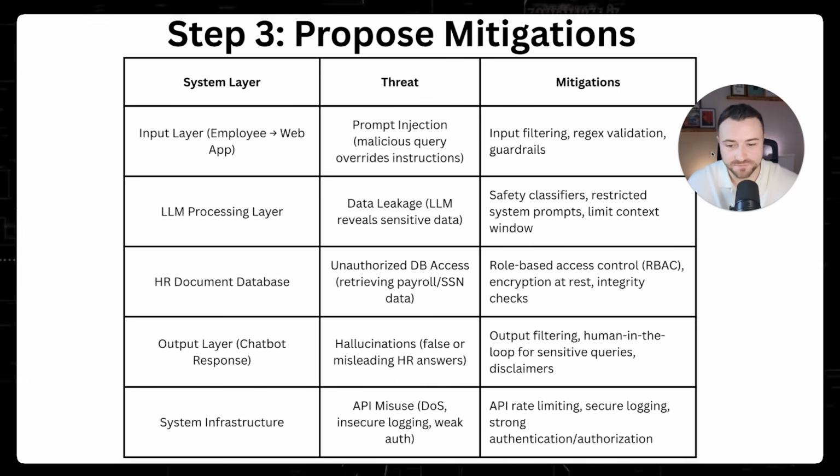And then with API misuse, we can put in API rate limiting, for example, and make sure there's a secure login so we can see who is using the API. I also want to make sure there's strong authentication, so that not just anybody can access this API and cause misuse and possible denial of service attacks while using this API for the LLM chatbot tool.